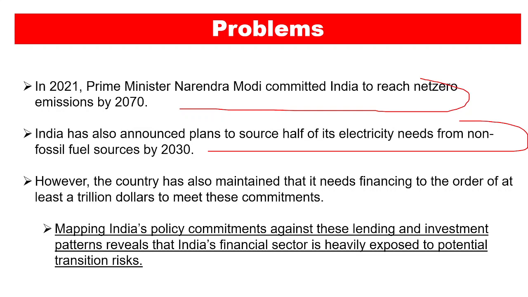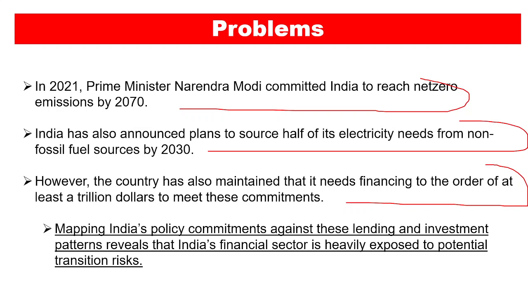The country has also maintained that it needs financing of at least $1 trillion to meet these commitments. This money will come from the financial institutions, but they seem not to commit to this sector because they do not have the systems in place to give that kind of finance.